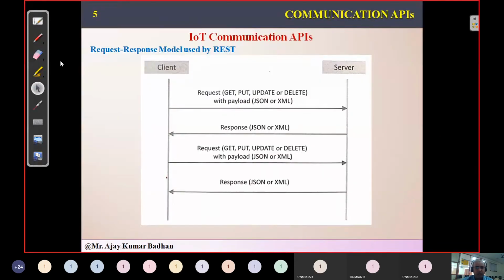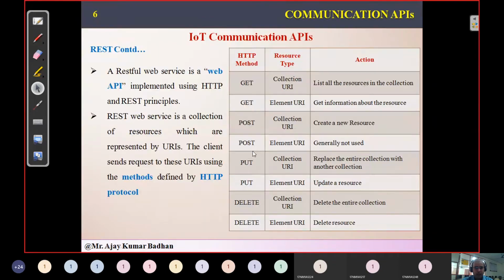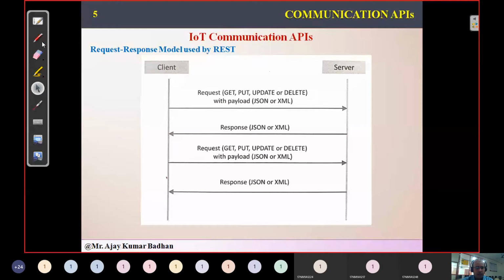Well, this is a simple model of how the client and server communicate with each other. Whatever architecture we have seen in the previous slide is what is actually represented here. First and foremost, we get a connection established between client and server. So this is the first independent request, this is also an independent request, and this is the independent response.